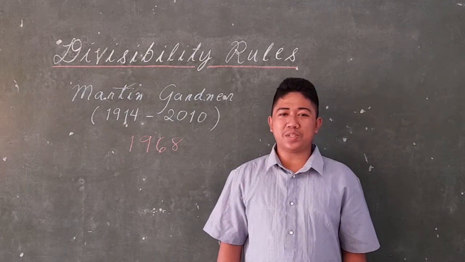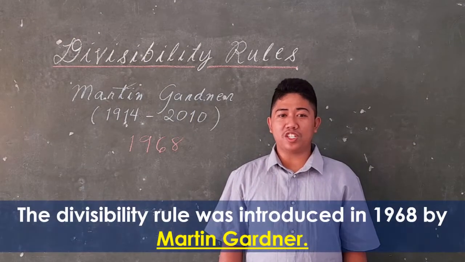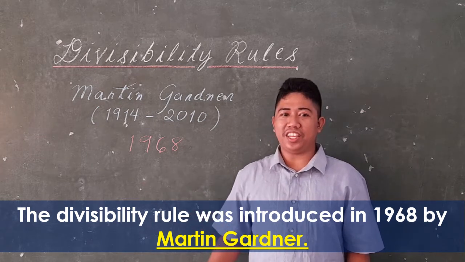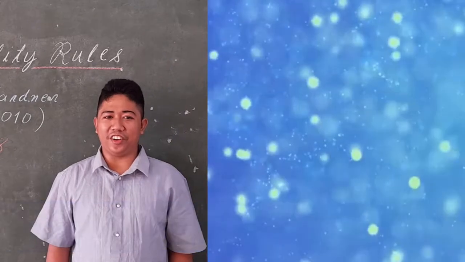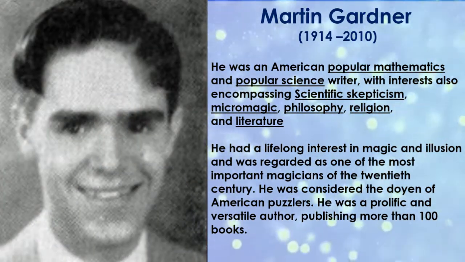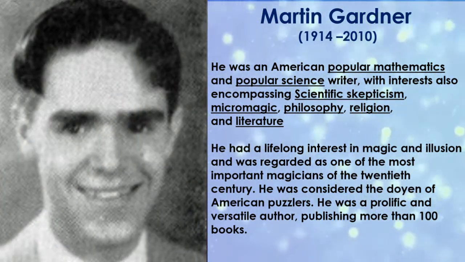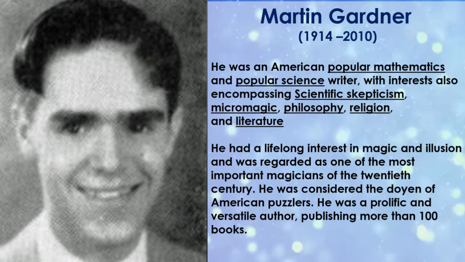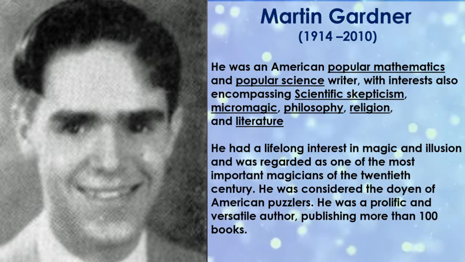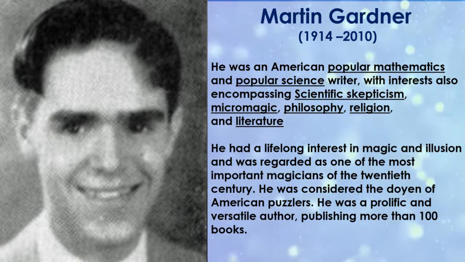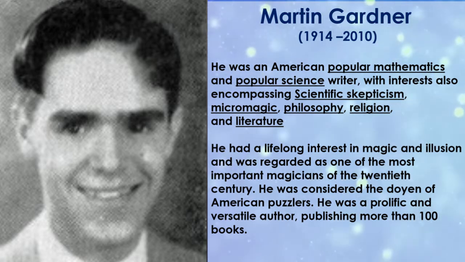Students, historically speaking, the divisibility rules were introduced in the year 1968 by an American author, Martin Gardner. Who is Martin Gardner? Martin Gardner was an American popular mathematics and popular science writer with interests also encompassing scientific skepticism, micromagic, philosophy, religion, and literature. He had a lifelong interest in magic and illusion, and was regarded as one of the most important magicians of the 20th century. He was considered the Dean of American cosmos.